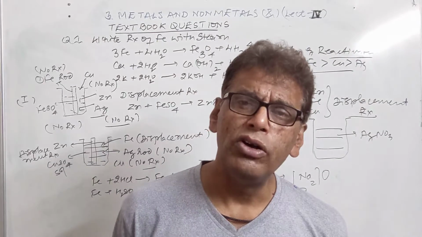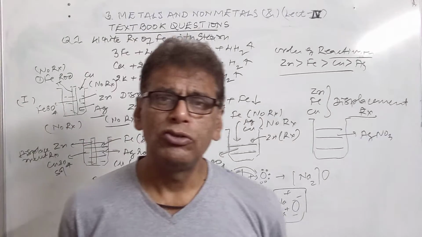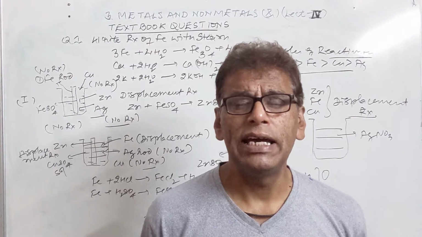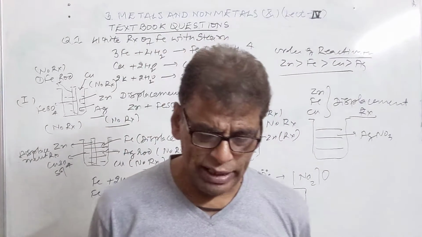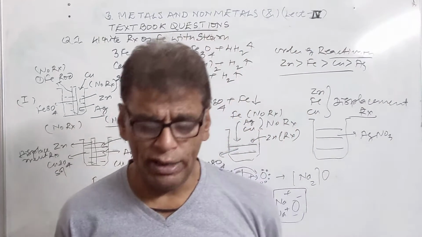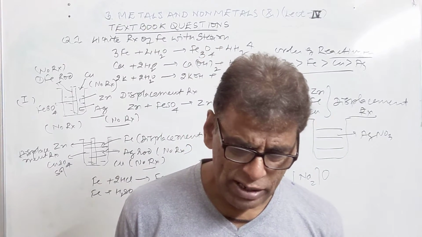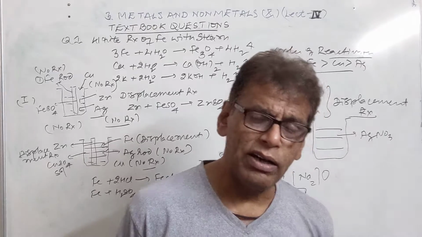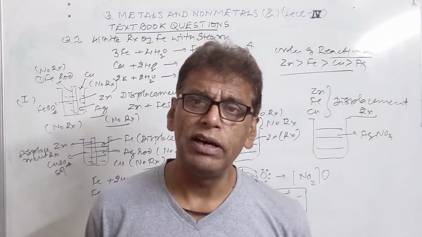How will you use it for differentiation of metal from a non-metal? When metal is hammered by a heavy hammer, it will change into sheet. This property is called malleability. Then we can do the conductivity experiment of metal and non-metal by using a battery, a switch and a bulb. The metal will conduct and the bulb will glow in the complete circuit, but non-metal will not conduct at all.